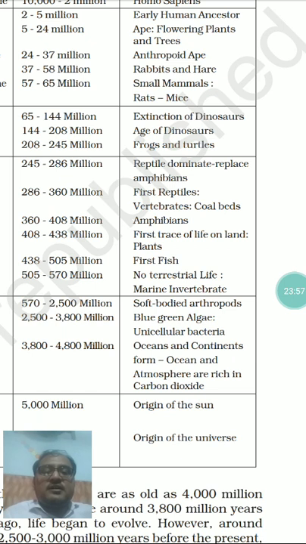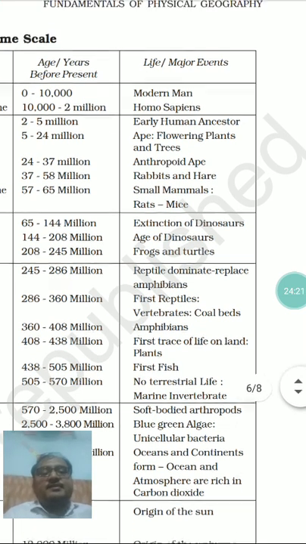Before that is the time of formation of ocean and continent. Before that is the formation of our atmosphere. Before that is the formation of our planet and satellites. Before that, natural satellite. Before that is the formation of our star, that is sun. And before that is the formation of our universe, ठीक है, galaxy, universe, ये सारी चीजें.